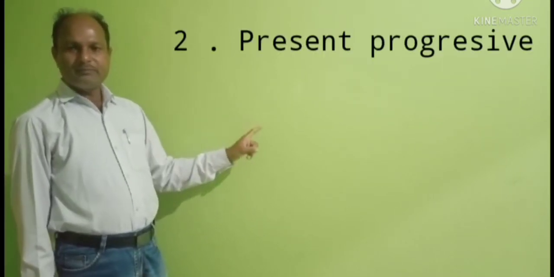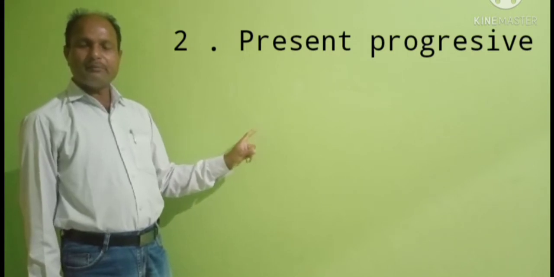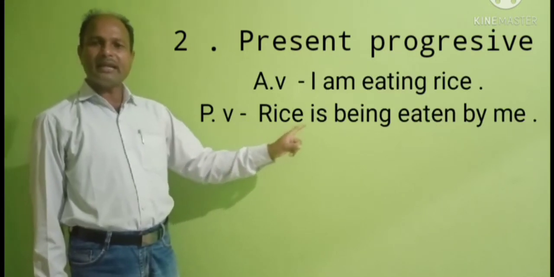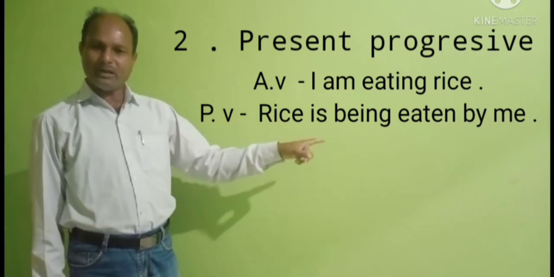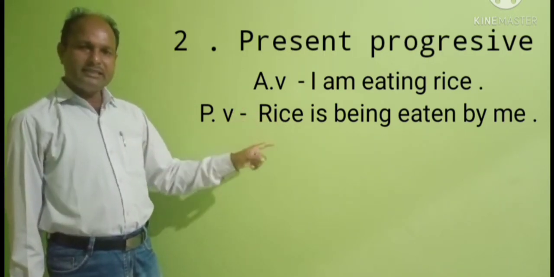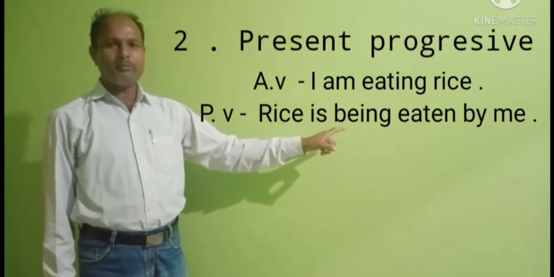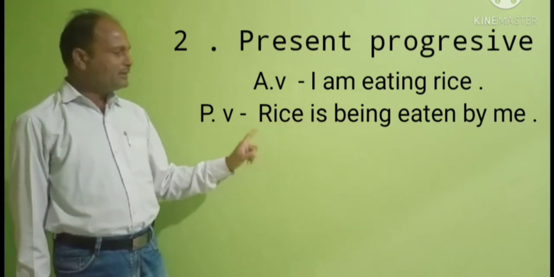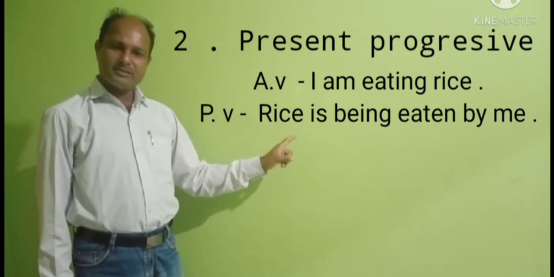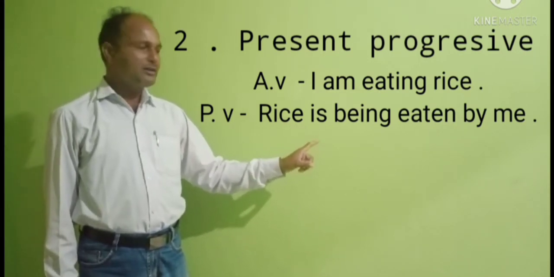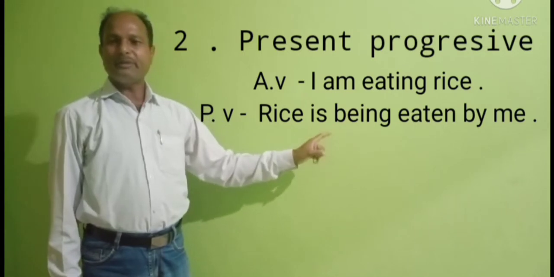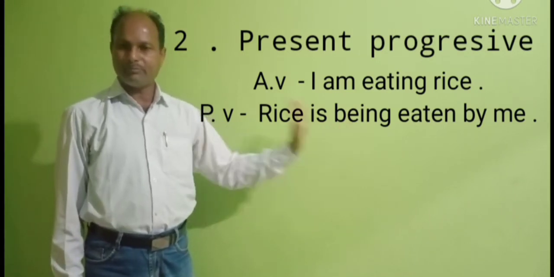Then second rule, present progressive. Present progressive means I am eating rice. Here the progressive form is 'is' plus verb ing form. So this changes into passive as is, am, are plus being plus verb 3, that means the third form of the verb.